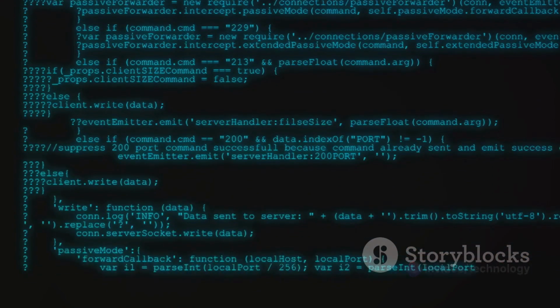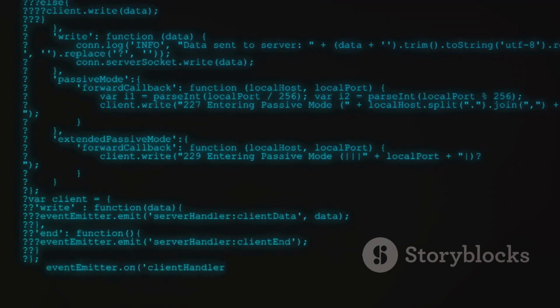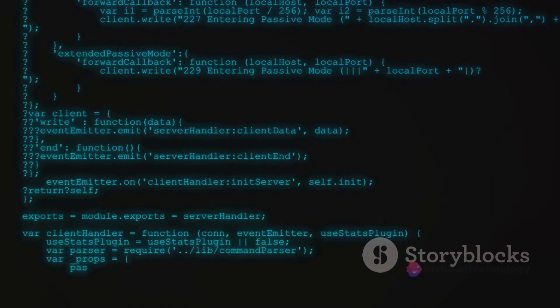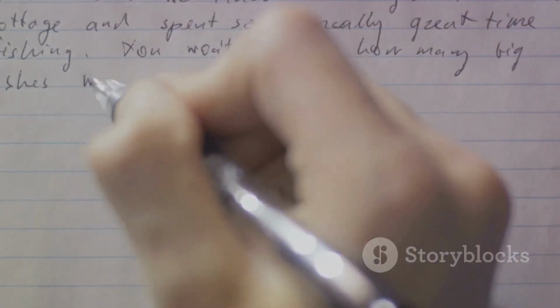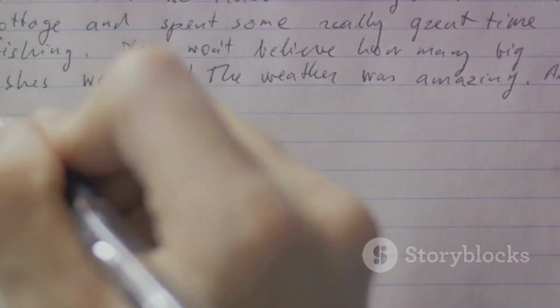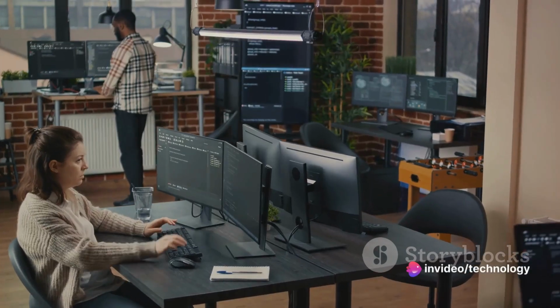Let's start with something simple. How about a command that prints out "Hello World"? In Bash, we can do this with the echo command. So we write echo hello world. Remember, each command in your script should be on a new line. So if we want to print out hello world and then goodbye world, we'd write echo hello world on one line and echo goodbye world on the next.